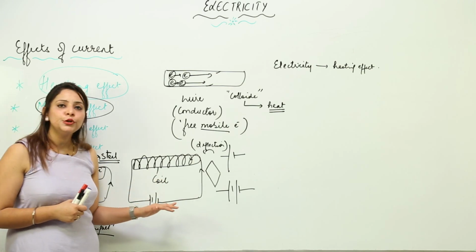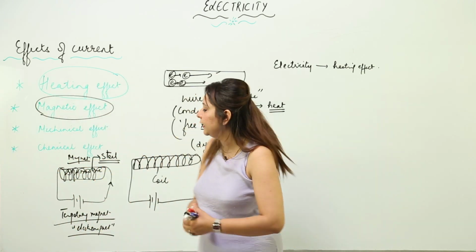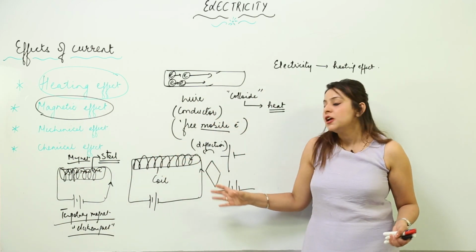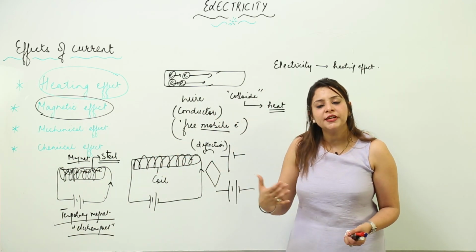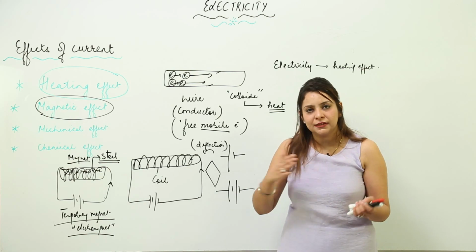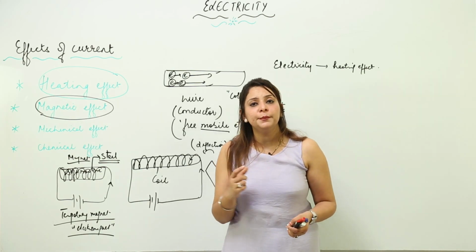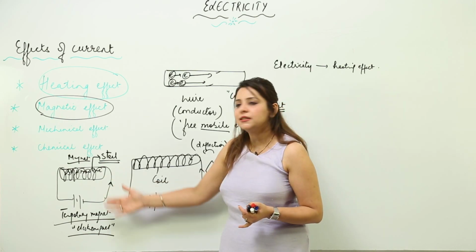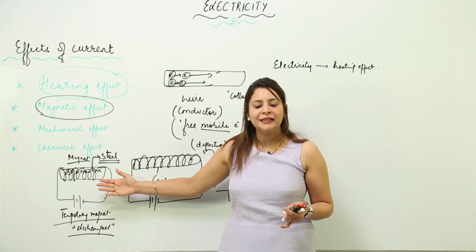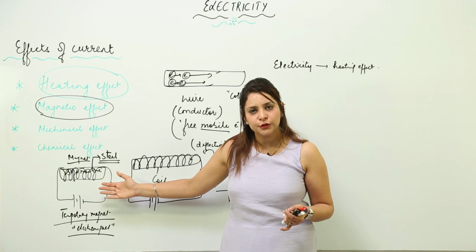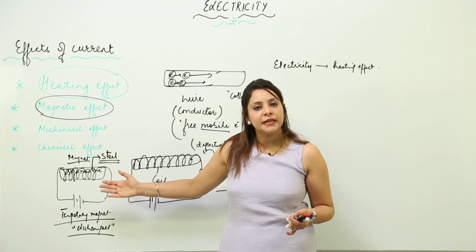So if somebody asks you about magnetic effect, just clearly say: take a coil, wrap a copper wire, place a magnetic needle, and when you switch on the current, there is a deflection, proving that it produces a magnetic effect. And if somebody asks you to differentiate between a temporary and a permanent magnet, then just repeat this: copper wire wound on a soft iron core gives rise to a temporary magnet.